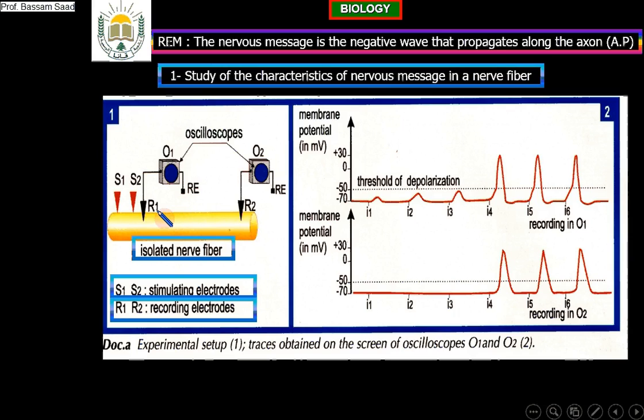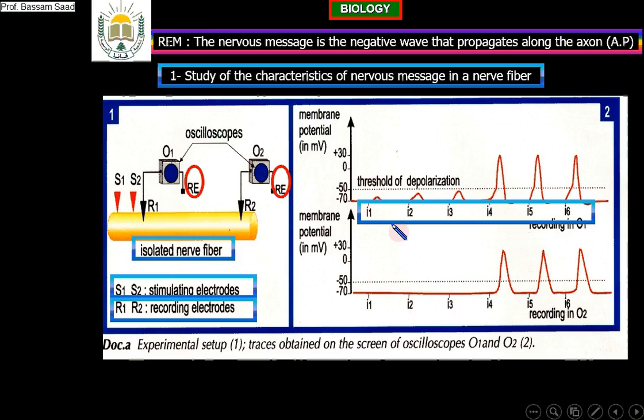So we have the first oscilloscope and the second oscilloscope. These are the stimulating electrodes. Yes, we will stimulate the nerve fiber. These are the reference electrodes. We will stimulate this fiber 6 times: I1, I2, I3, I4, I5, I6. We will give 6 stimulations